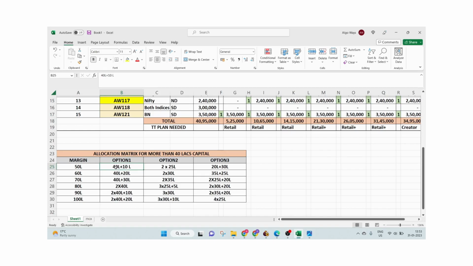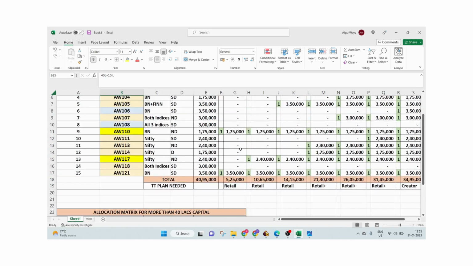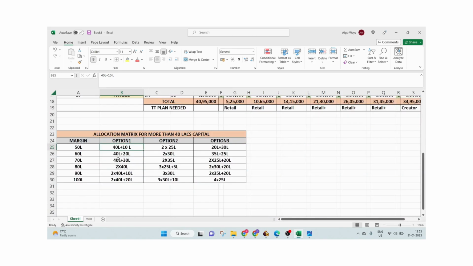So in that case, what will happen? In the 10 lakhs portfolio we have, I think, 1, 2, 3, 4, 5 strategies. So what will happen is that the complete 40 lakhs portfolio will be deployed, but out of those 15 strategies, the 5 strategies which are in the 10 lakhs portfolio will have a 2x multiplier. Similarly, all these combinations are possible. In these combinations, what we can do is deploy 25 lakhs with all the strategies at 2x.